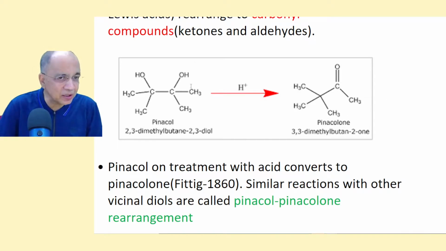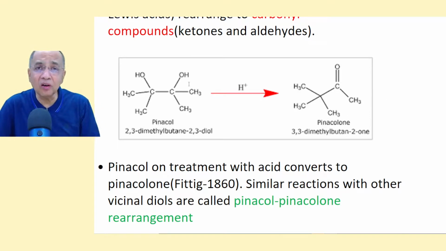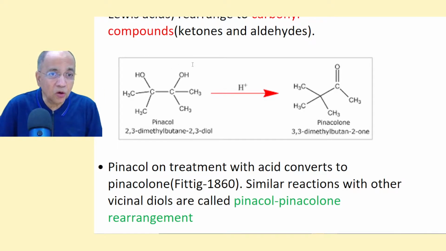Now, what happened here? Like any other alcohol rearrangement, one OH group is lost as water after protonation, and there is a migration of an alkyl group or an aryl group or a hydrogen as a hydride ion from the adjacent carbon. Simultaneously, this double bond is formed. The lone pair now migrates to form the double bond. Now that has happened here.